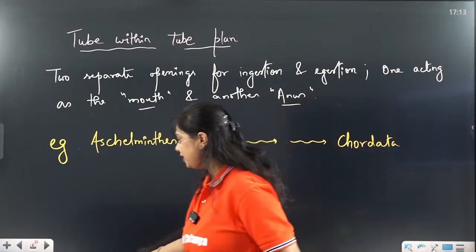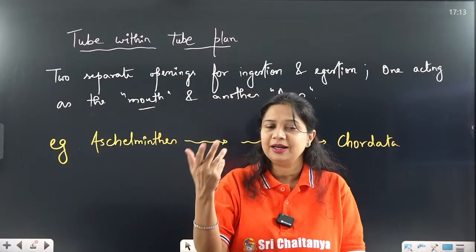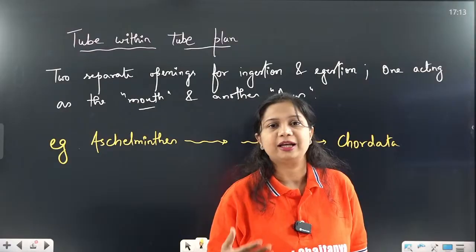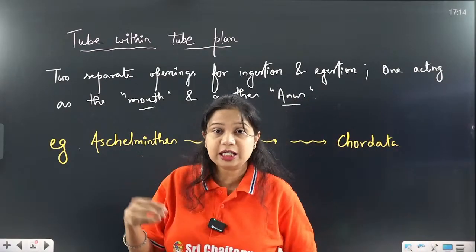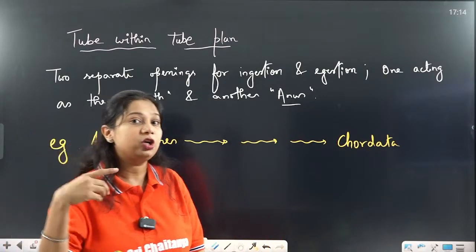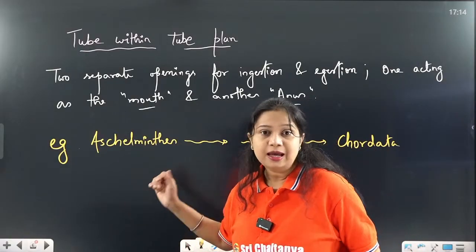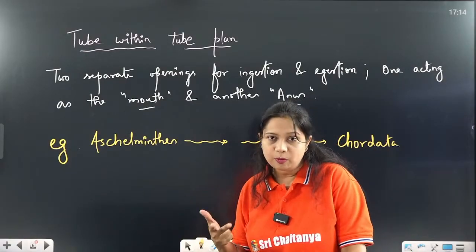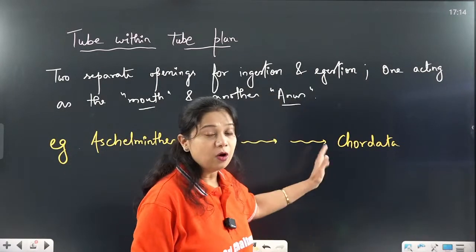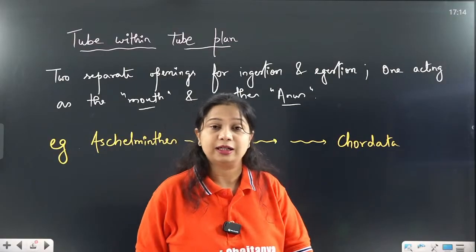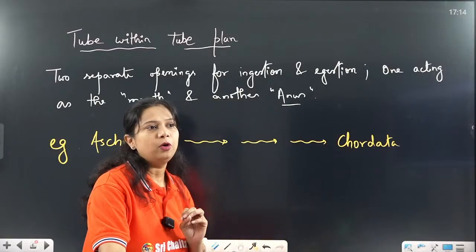Alright. So that is why I have told you to memorize the sequence of the phyla starting from Porifera, then Coelenterata, Ctenophora, Platyhelminthes, Aschelminthes, and every time I repeat these sequences so that each time you hear them, it repeats in your brain and you remember them. Okay. So now which phyla will be included in this? Aschelminthes, Annelida, Arthropoda, Mollusca, Echinodermata, Hemichordata and Chordata. So starting from Aschelminthes till Chordata, they have the tube within tube body plan. This is the most evolved body plan.